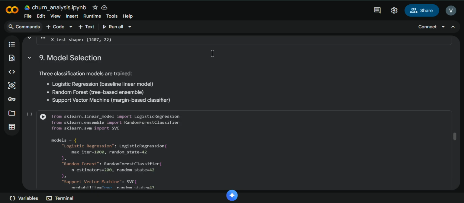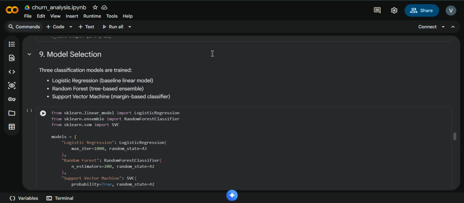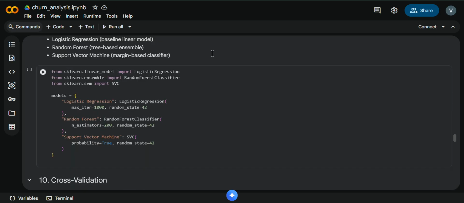And now the main step, model selection. For model training, I experimented with three different classification algorithms: logistic regression, random forest, and support vector machine. Instead of training them separately, I used a structured comparison approach that allows all the models to be trained and evaluated using the same preprocessing pipeline and data splits. This makes the comparison fair and reliable.